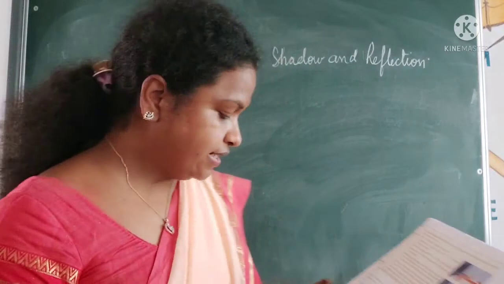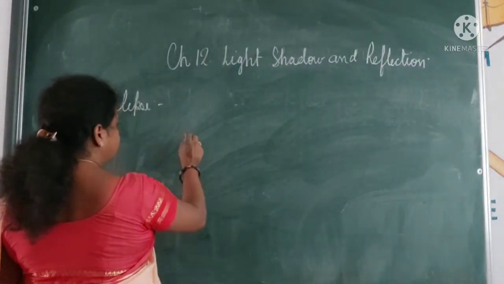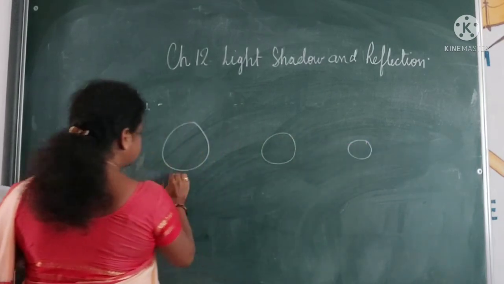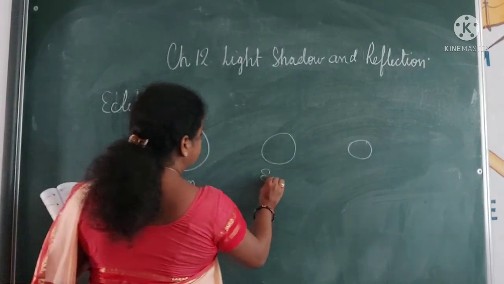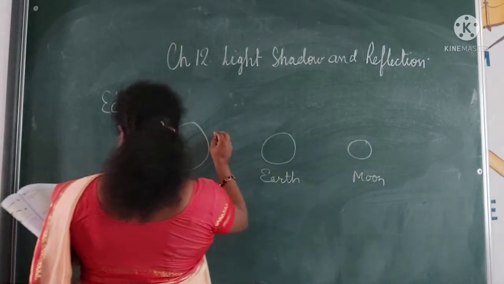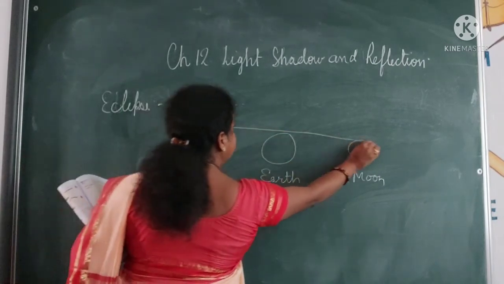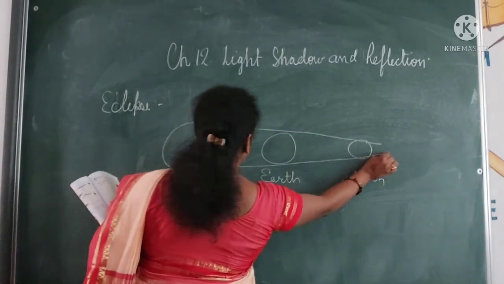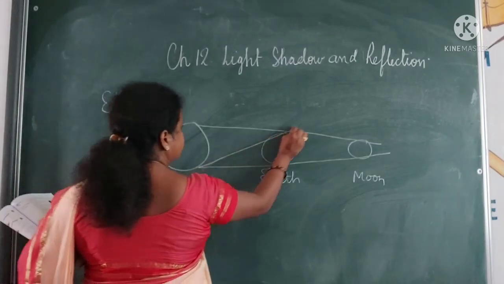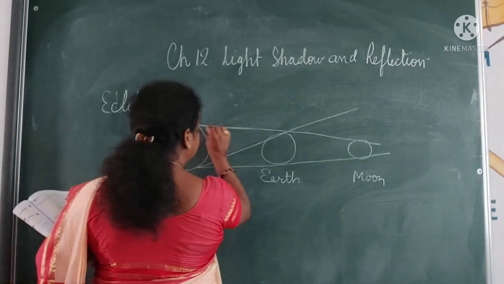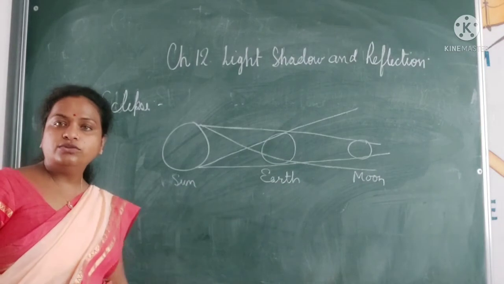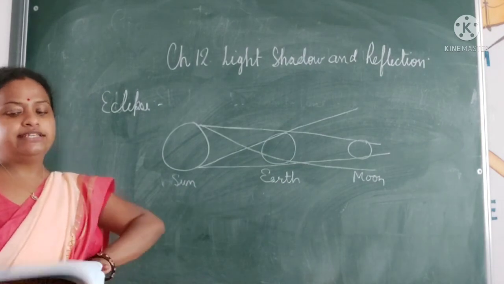Then lunar eclipse, when Earth comes in between sun and moon, you see that light falls directly like this. What you will see is that there is no light on the moon. It is completely dark.